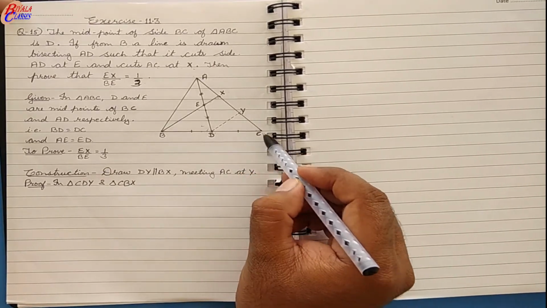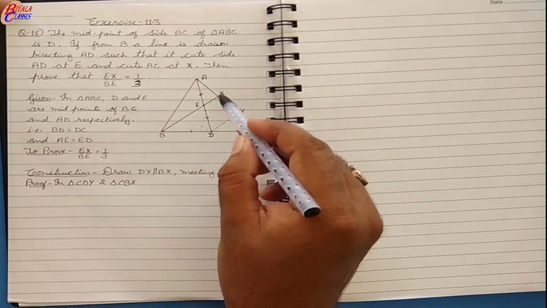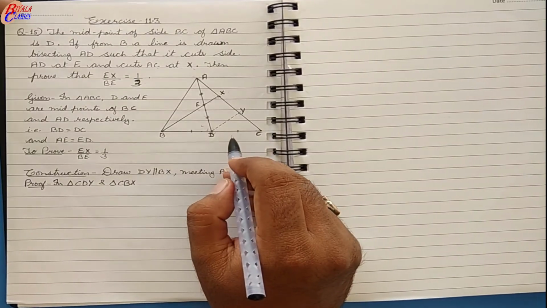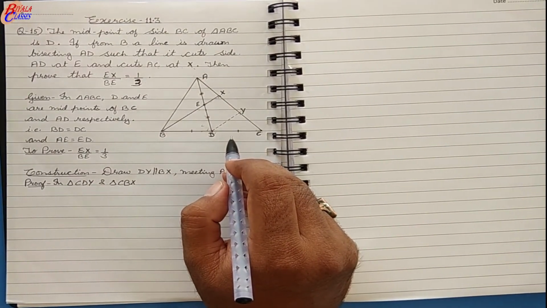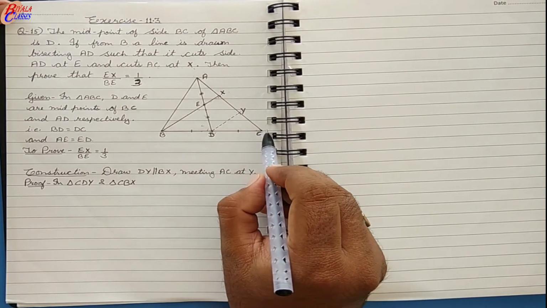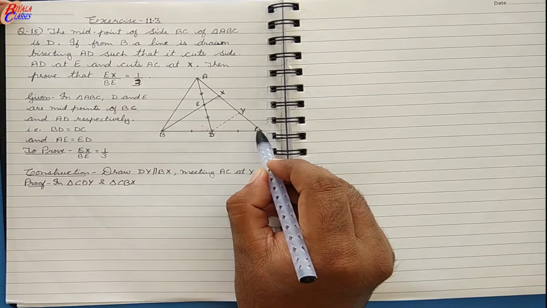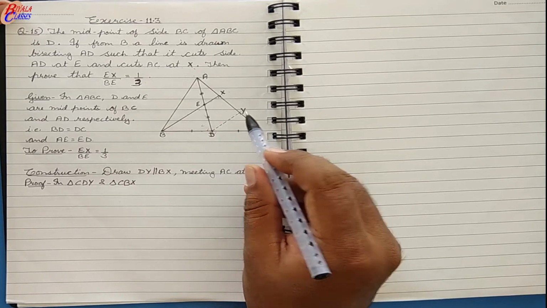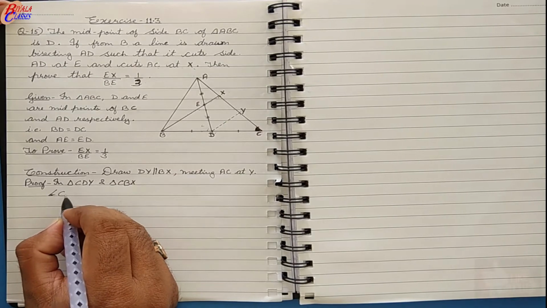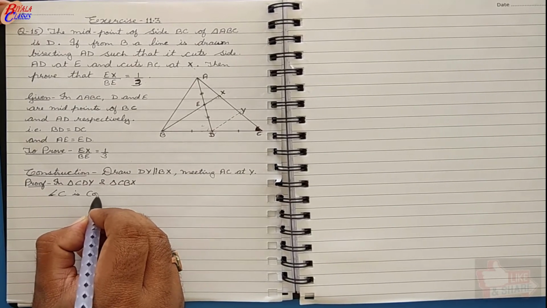Now this is triangle CDY and this is triangle CBX. Here, you can see that angle C is common to both the triangles.